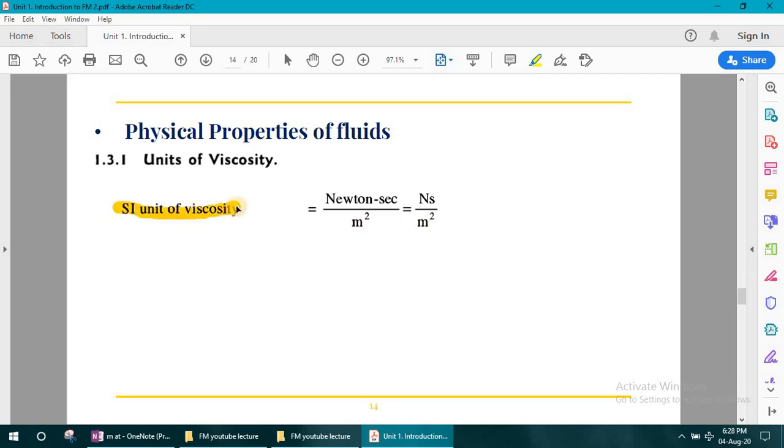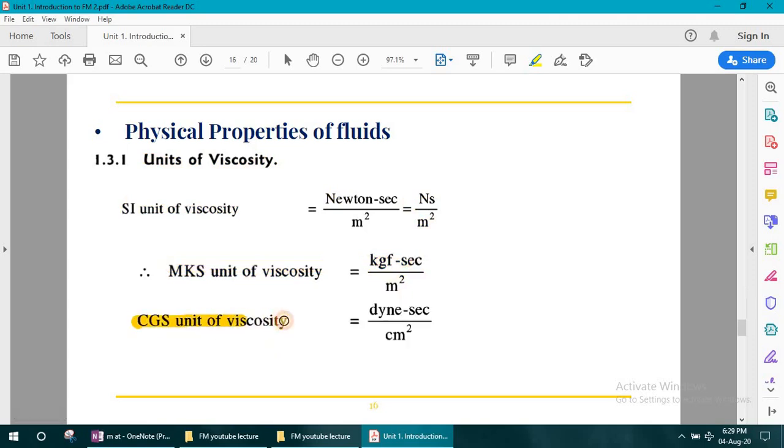Now its SI unit is Newton second per meter square. What is the unit of viscosity? Newton second per meter square. Its MKS unit is kgf second per meter square, but nowadays we are not following the MKS and CGS systems. In the CGS system, instead of Newton we use dyne, and dyne second per centimeter square, instead of meter square. But practically, in all problems we consider the SI unit of viscosity as Newton second per meter square.